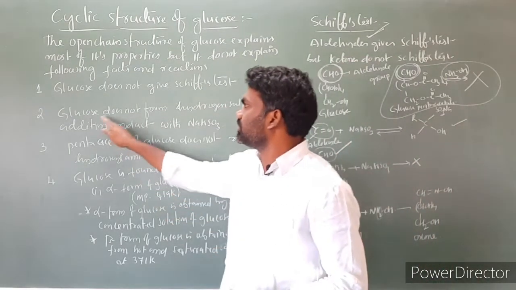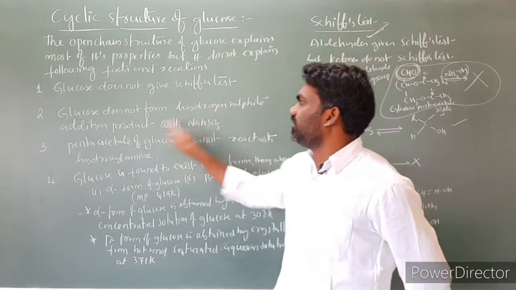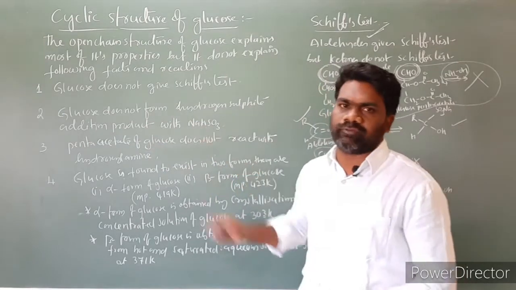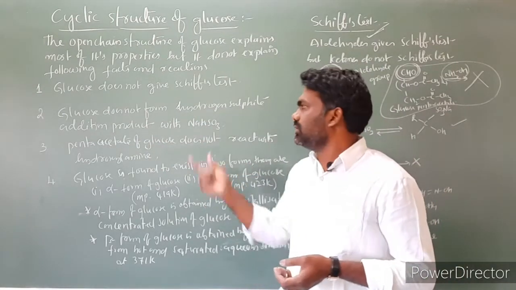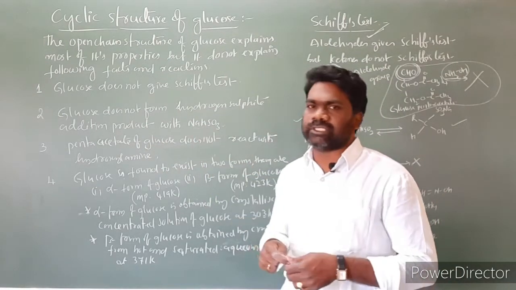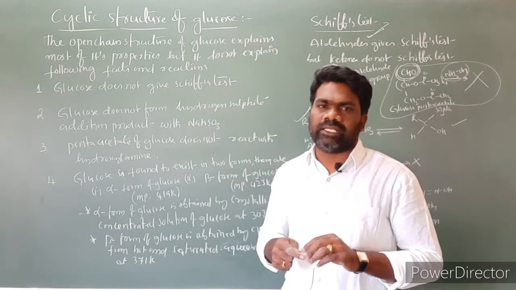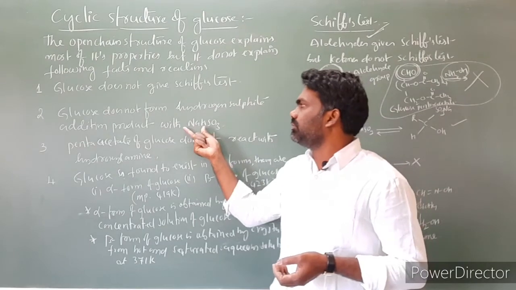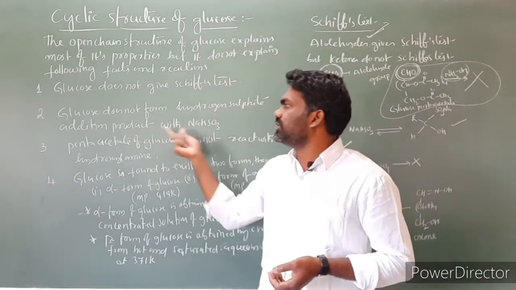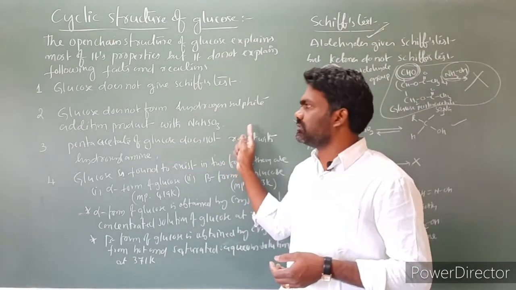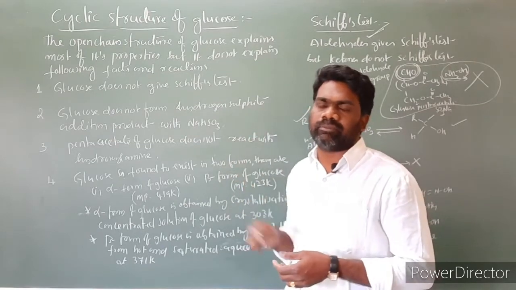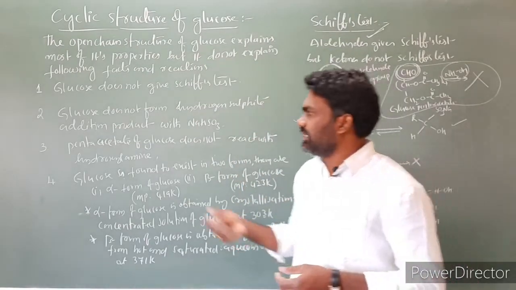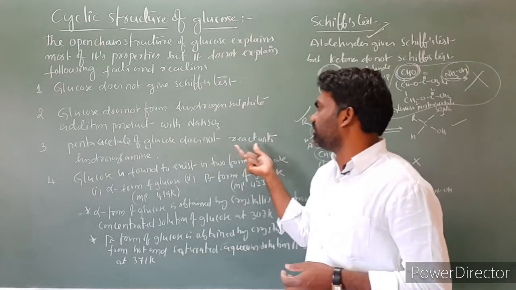The next one is that glucose does not form a hydrogen sulfide addition product with sodium hydrogen sulfide. Aldehydes react with sodium hydrogen sulfide to produce an addition product, but glucose, though it contains an aldehyde functional group, does not form the addition product. So this reaction is not explained by the open chain structure of glucose.